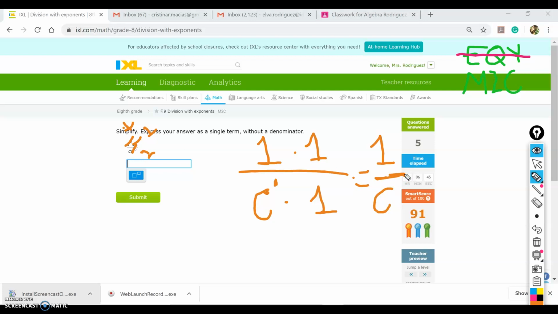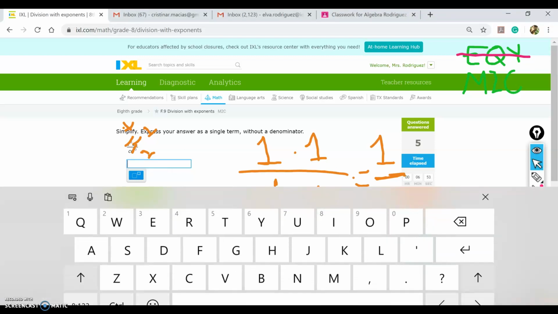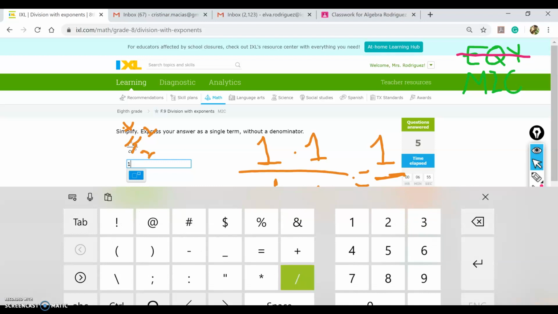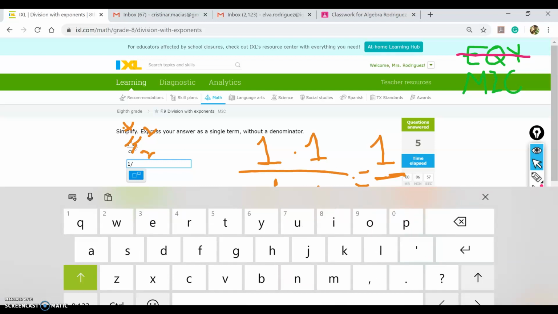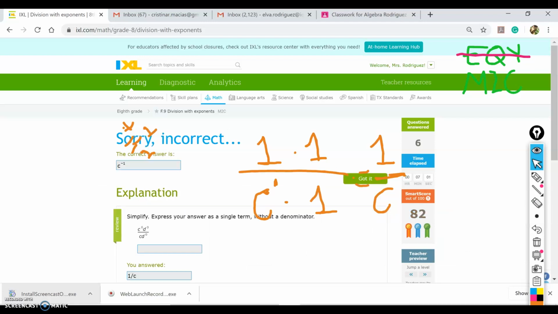So my answer is going to be 1 over c. So ma'am, how do I type it? Well, I would just type it exactly as I see it. 1 slash and then c. That should be correct. Let's try it. Oh my goodness. Well, I got it wrong for you, so you can get it right.